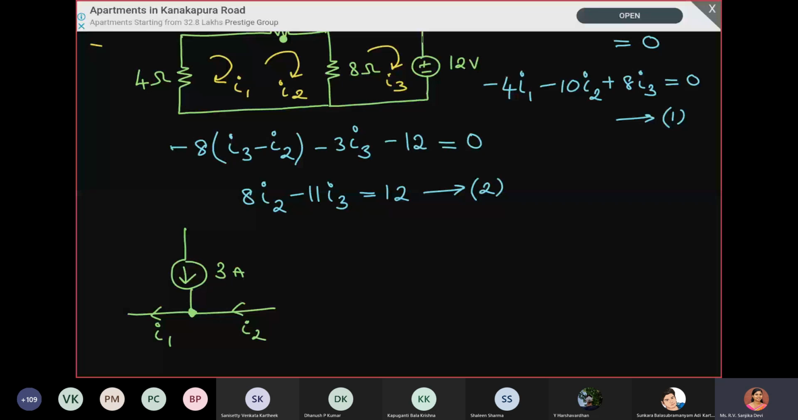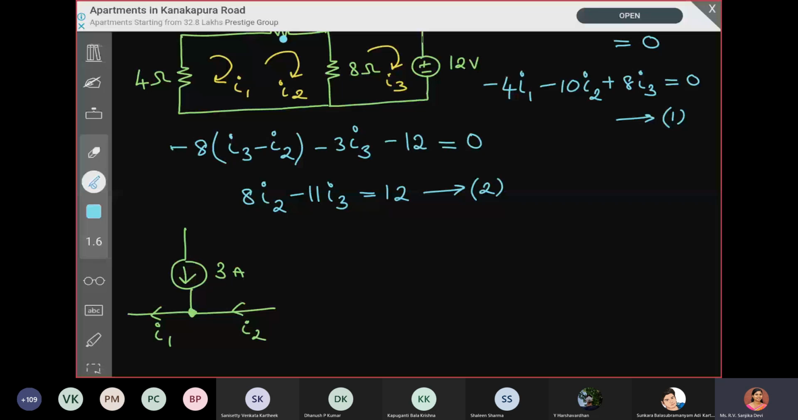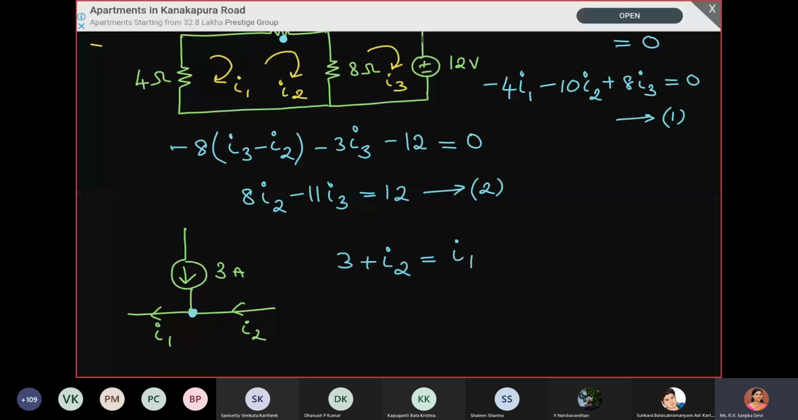But 3 ampere is entering. I2 is also entering, right? So 3 plus I2, the entering current, is equal to the leaving current. Carefully you have to observe the node. At this nodal point, 3 and I2 are entering and I1 is leaving. So 3 plus I2 is I1. If we rearrange, it is I1 minus I2 is equal to 3. So this is equation number 3. Now if you solve 1, 2 and 3, we will get all the currents.